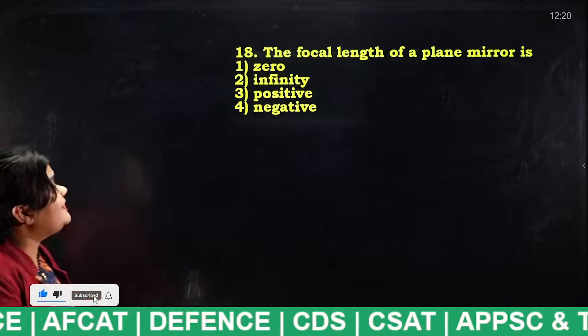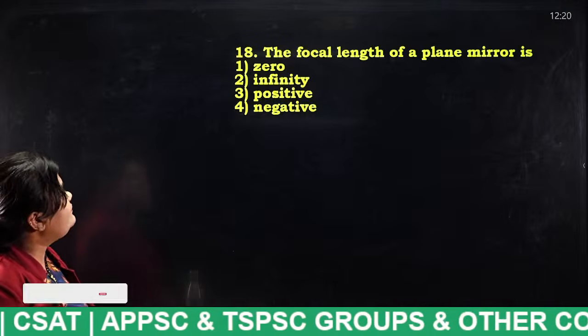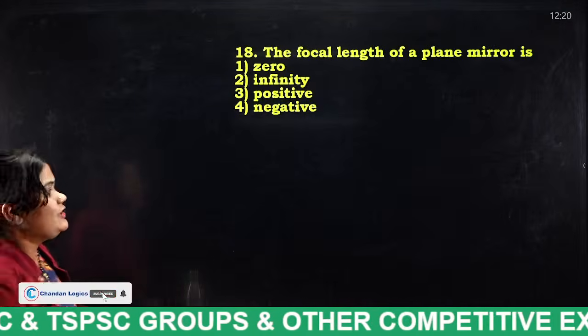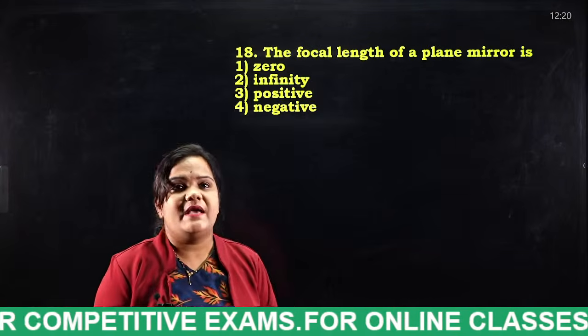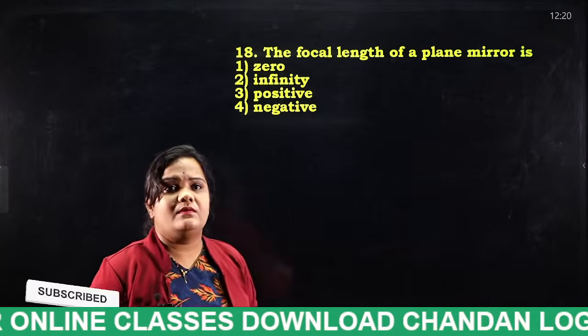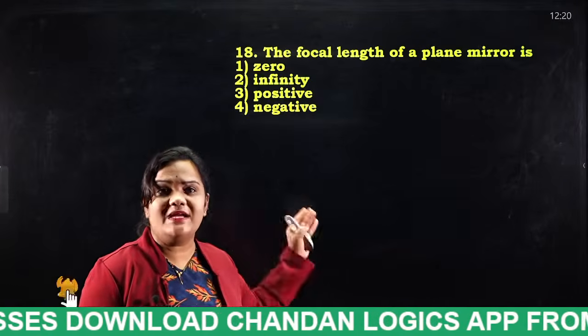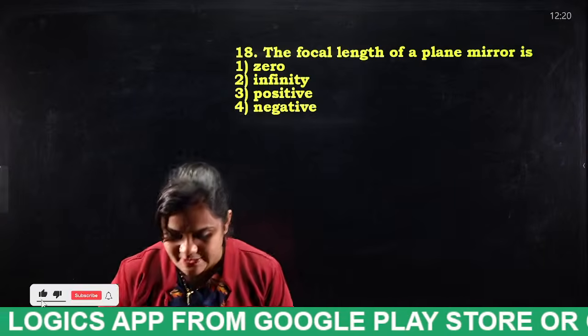The focal length of a plane mirror is: 0, infinity, positive, negative. So tell me the answer for this question, students. Very good question. Yes, everybody mention the answer in this session. So this is a very good question. Who is going to answer this question? Wait a minute.